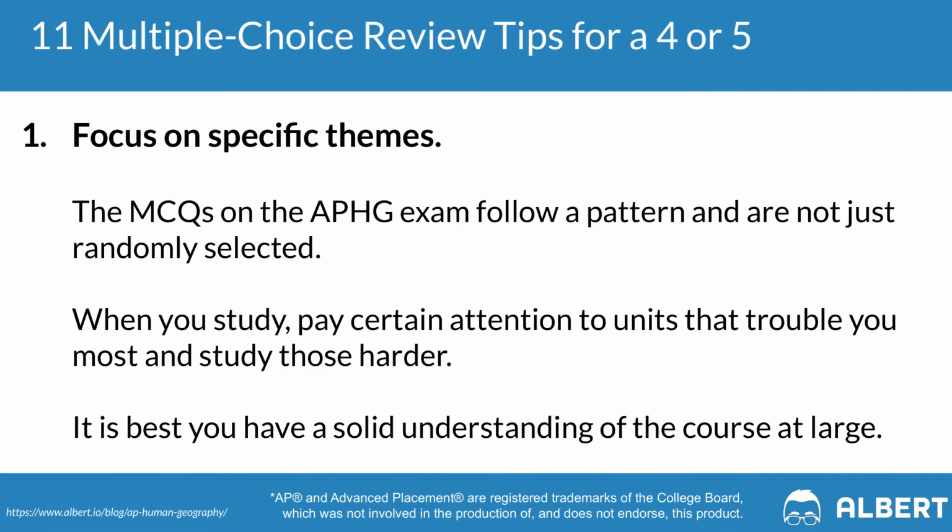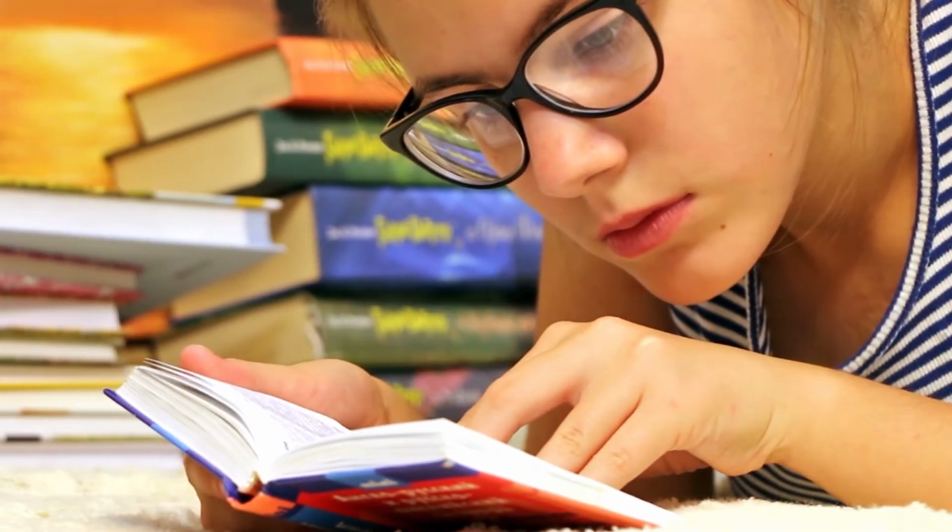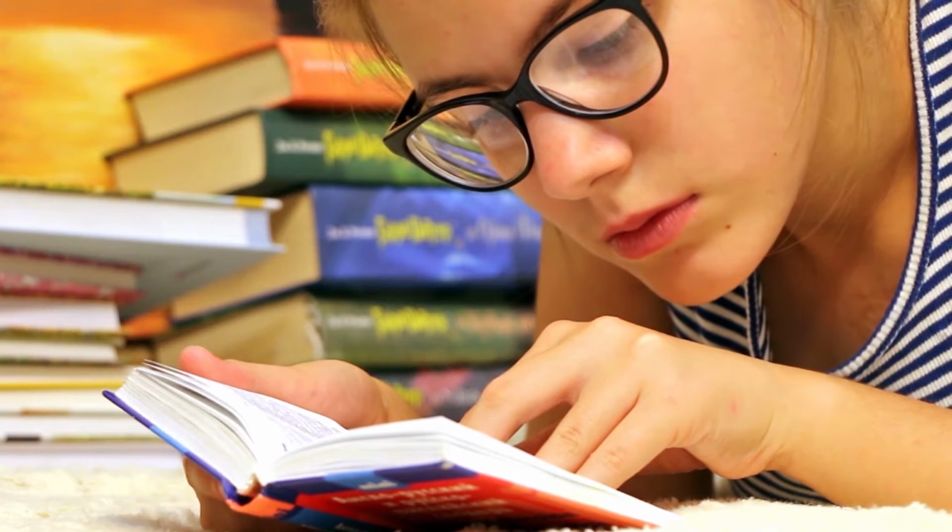Our first AP Human Geography tip is to focus on specific themes. It's really important that you understand the most frequently tested themes when it comes to the AP Human Geography exam. There are certain topics that will be covered much more often than other topics. So it's best and wise for you to use your study time appropriately on those specific topics that will be tested more frequently. You'll also want to figure out what your weaknesses are so that you can pinpoint your study time towards those sections as opposed to other sections that you already know really well.